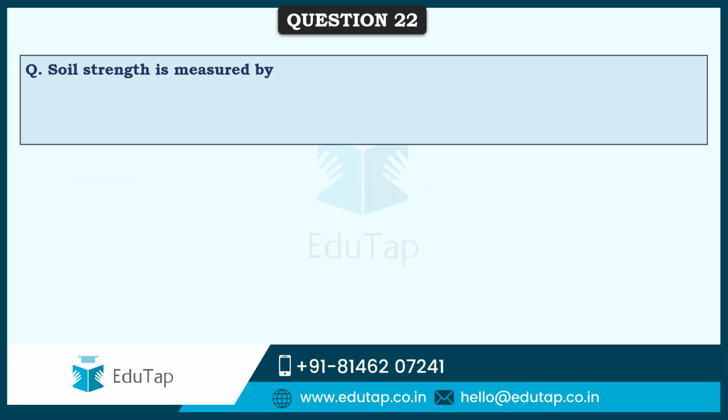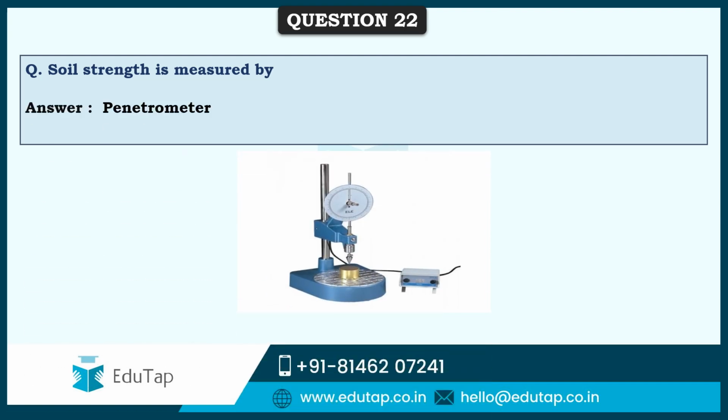So friends, next comes: soil strength is measured by which instrument? The correct answer here is penetrometer. This is a photograph of a penetrometer that you can see, with which the strength of soil can be measured. Generally this is done when constructing roads or dams, so that they can understand the strength of the soil and plan a strategy for how to build.